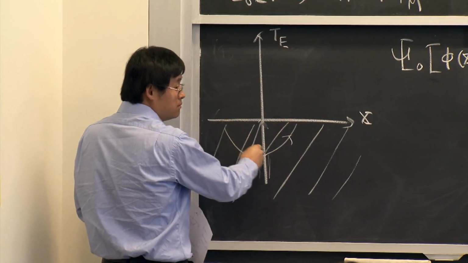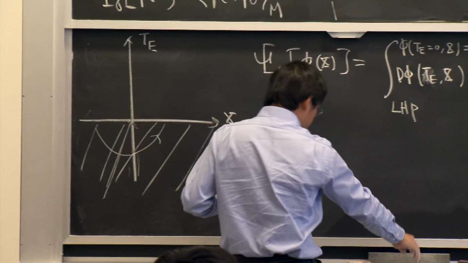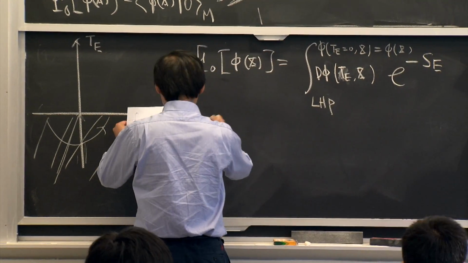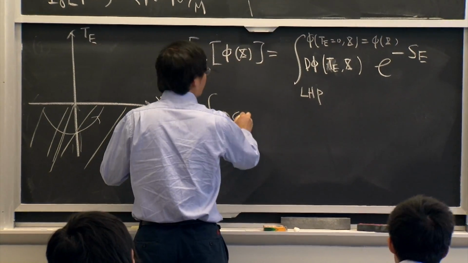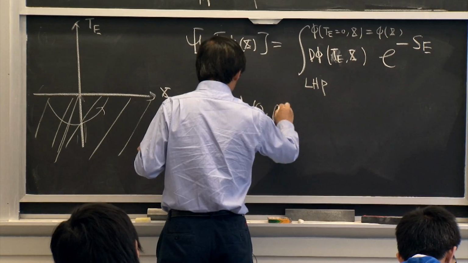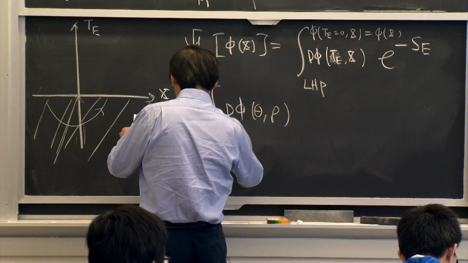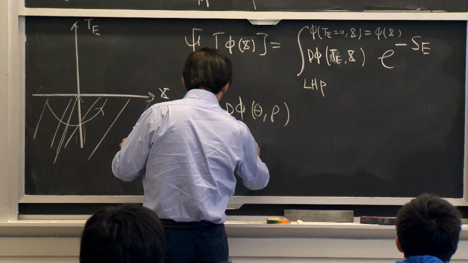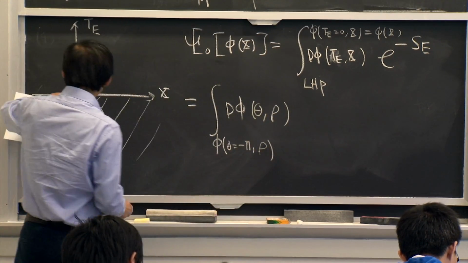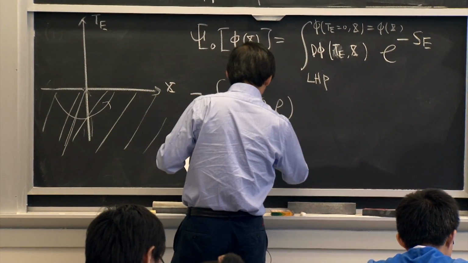From this foliation, the path integral can be written as the following: D phi(theta, rho), where you fix phi at theta equal to minus pi. Here rho, when theta equals minus pi, becomes x, equal to phi_L(x).